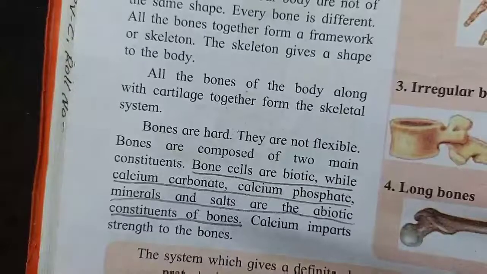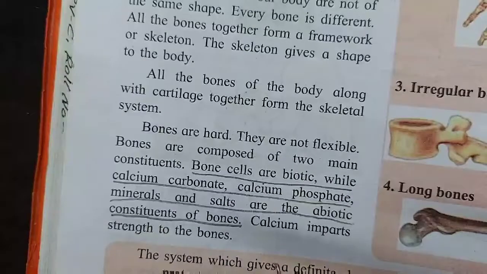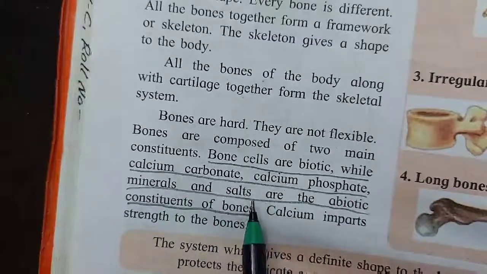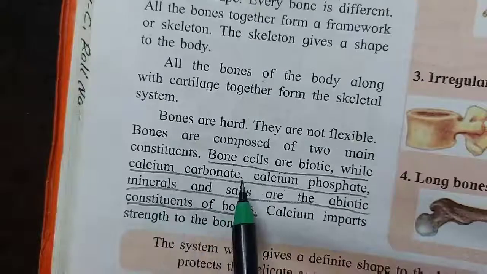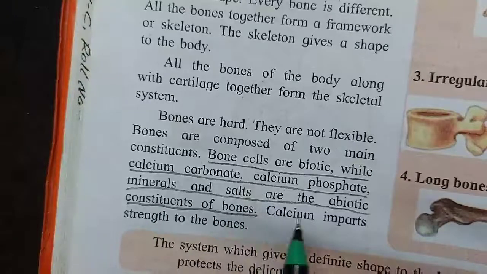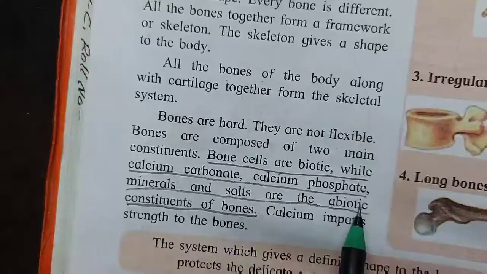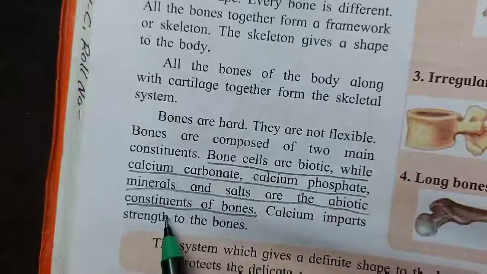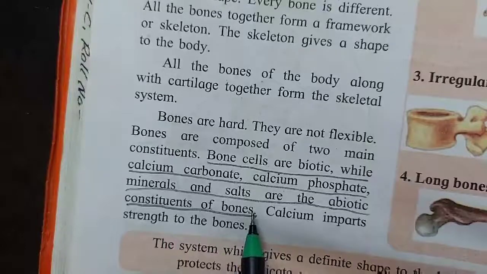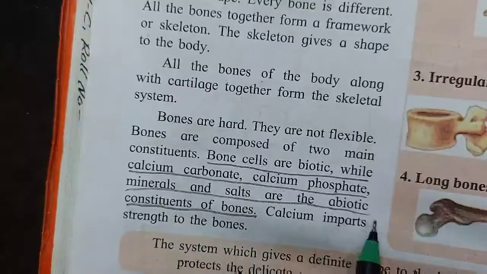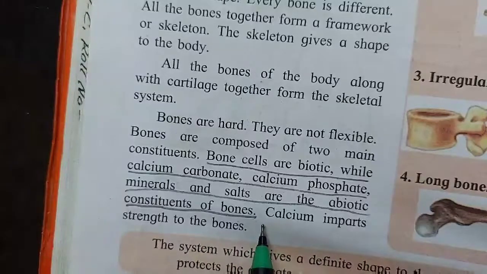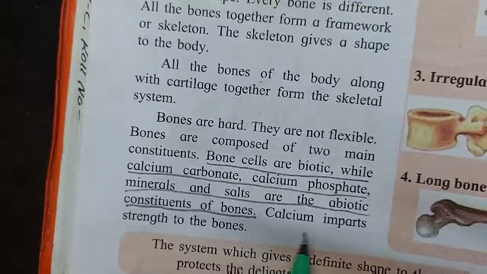Bones are composed of two main constituents. Composed means they are made up of. What are they made up of? They are calcium carbonate and calcium phosphate. Minerals and salts are abiotic constituents of the bones. Abiotic. You know what is biotic and abiotic. Calcium imparts strength to the bones.